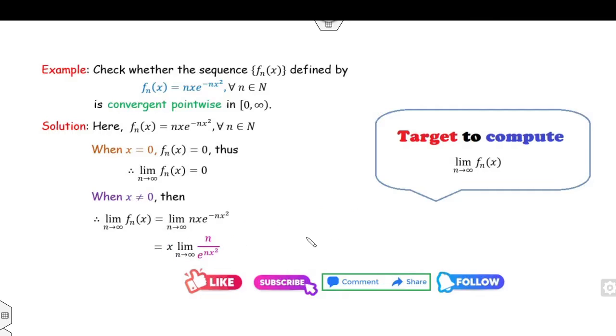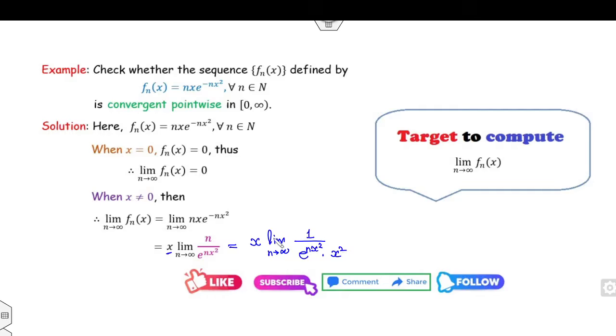I can take x as common because we need the limit as n approaches infinity. Then I can apply the L'Hopital rule. So this is limit as n approaches infinity of 1 over e raised to power nx square into x square.